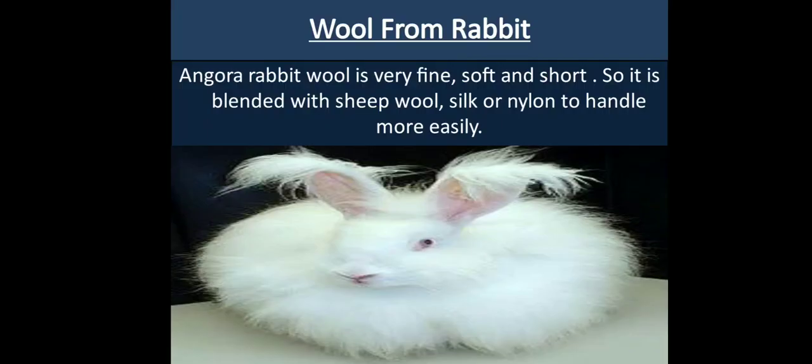Next comes the wool from the rabbit. Angora rabbit is a breed of rabbit which provides us wool. Its wool is really very fine, soft and short. Because of its shortness, it is being blended with sheep wool, silk or nylon to handle it more easily.